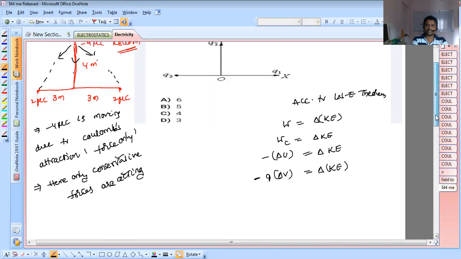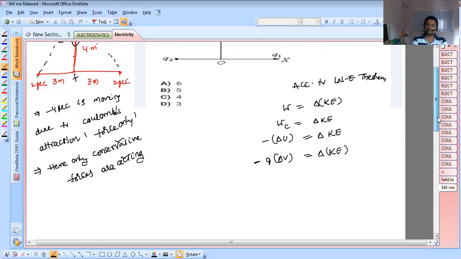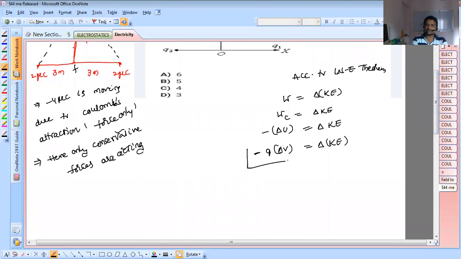So potential difference, in the sense, let us take this as the initial point and this as the final point. The potential is a scalar quantity. The charge which is moving, Q, is 4 microcoulomb. So this is moving, and these 2 microcoulomb charges are at rest. Now I use this relation. So I take the data now.